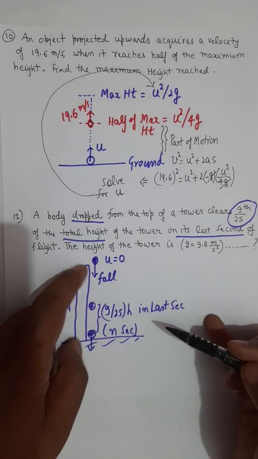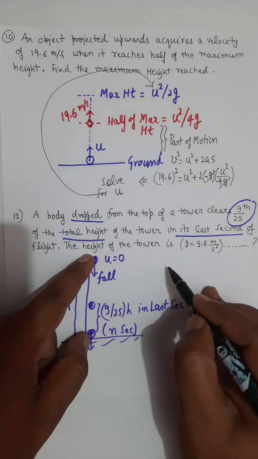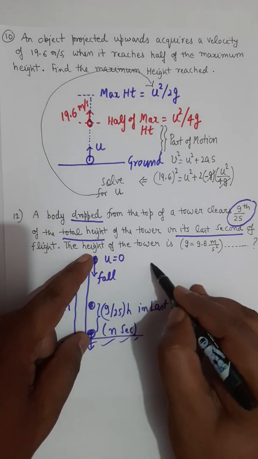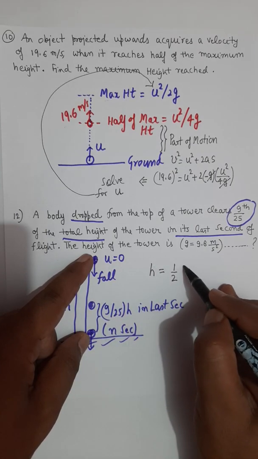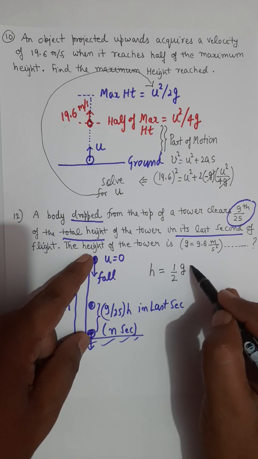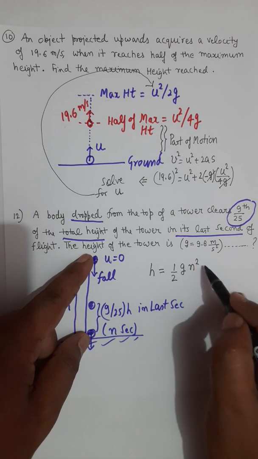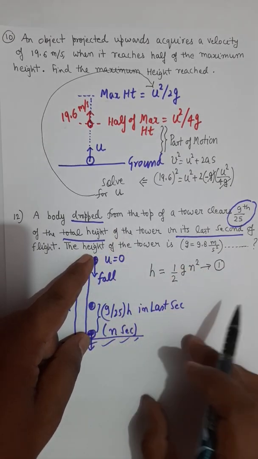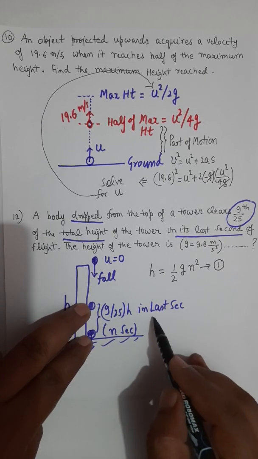So if you write the equation for the complete journey, it falls down by h, u equals 0, half a t square, a will be g, and in place of t you will take the value n. So this is the equation for the complete journey, and now I am going to write the equation of the last second.